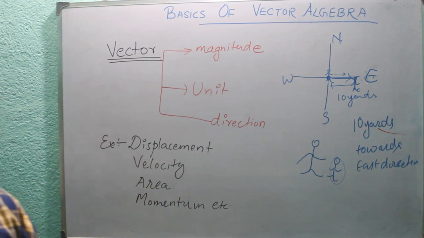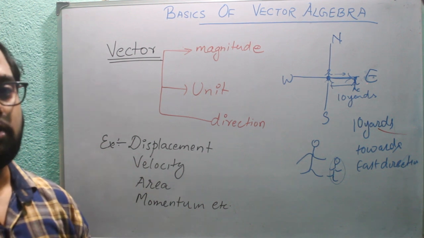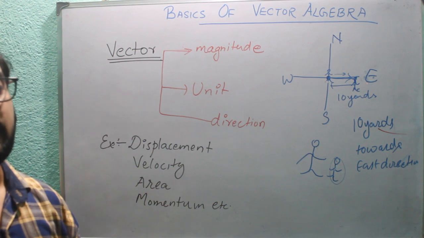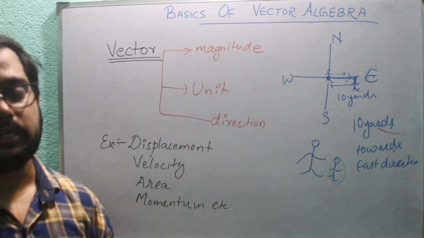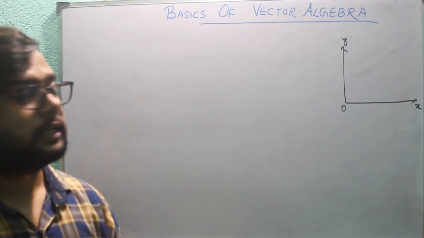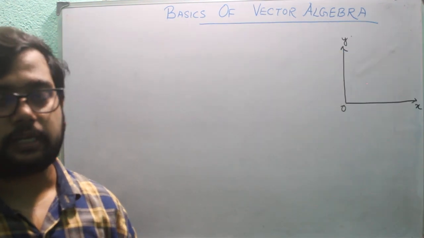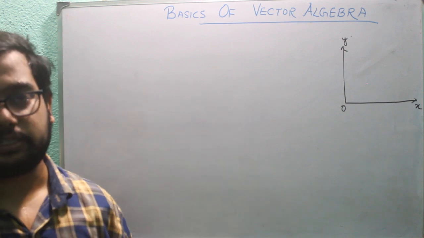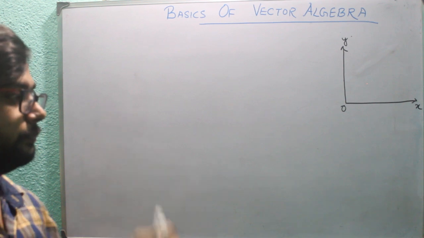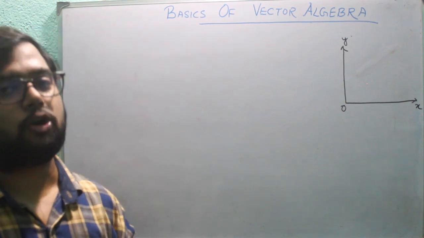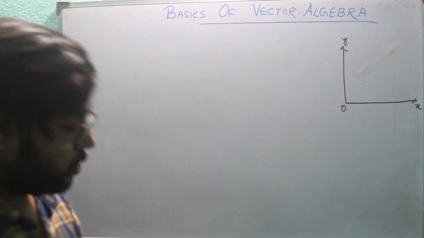Now we will talk about the vector quantities, some of the nomenclatures related to it, and how they can be represented on the Cartesian coordinate system. To understand how vectors are represented in the Cartesian coordinate system, and from this concept we will try to perform the basic operations on these vectors.